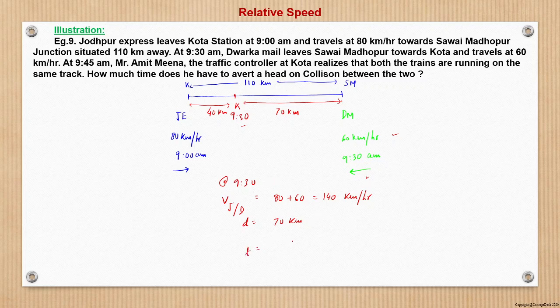So therefore it is 70 kilometers. So time will be what? 70 upon 140, which is 30 minutes. So 30 minutes after 9:30, that is at 10 a.m., both the trains would collide. However, at 9:45, Mr. Amit Meena realizes. So he has 15 minutes to avoid the collision, right? So the answer would be 10 minus 9:45, which is 15 minutes to avoid the accident. This is the answer to this question.